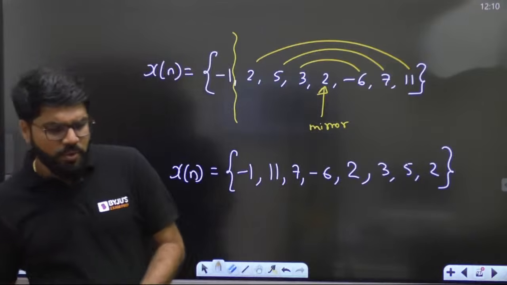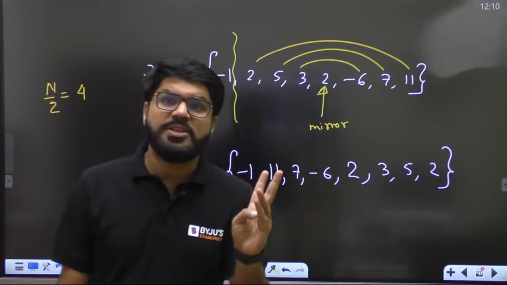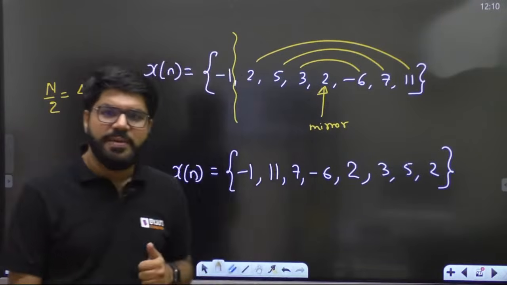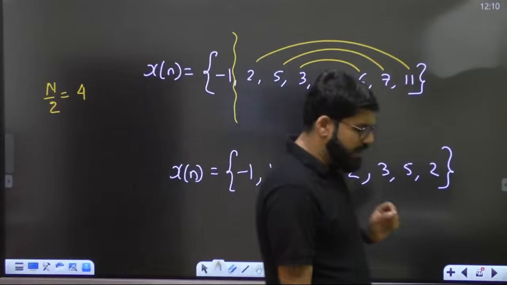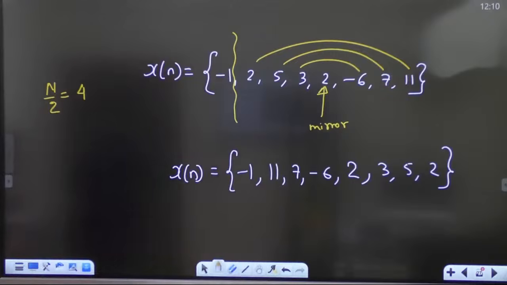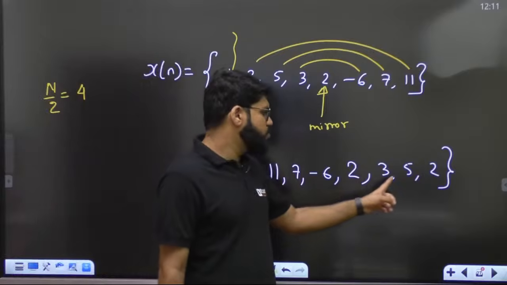To be fully comfortable in DFT, we must know circular time shift, we must know circular folding, and we must know circular convolution. That also I will explain to you. Circular convolution we are going to cover in today's class as well. -1, 11, 7, -6, 2, 3, 5, 2.